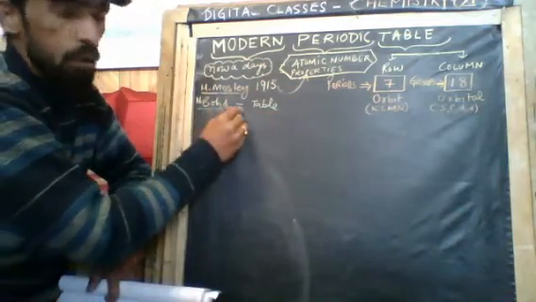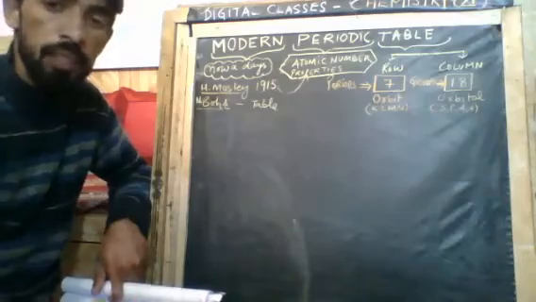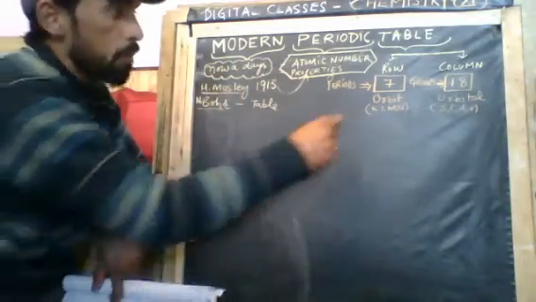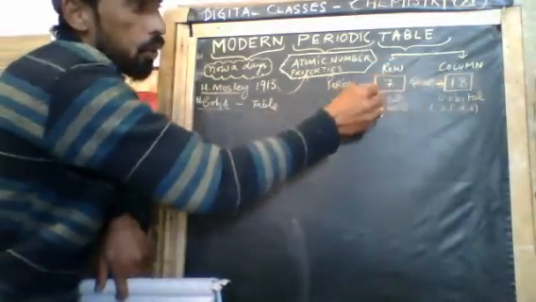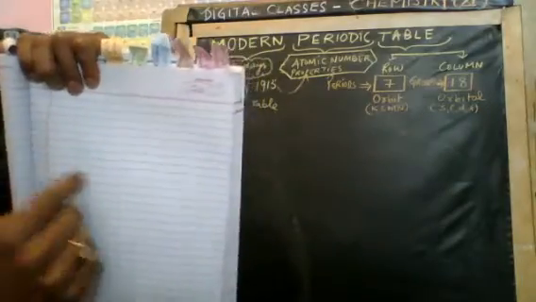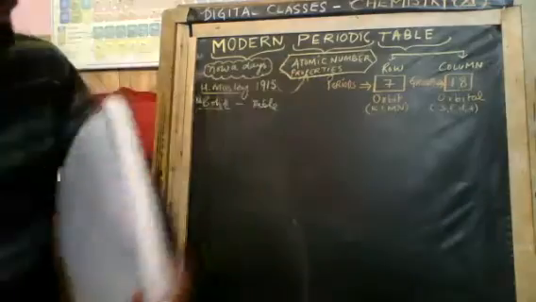And Niels Bohr's contribution is to form the table. Basically, what is a table? A table is made up of columns and rows. This is a table made up of rows and columns. Seven rows mean this is a row. You can see in this notebook, as a general notebook you have, these are the rows, and if you make it vertical, these are the columns. You know in an Excel sheet there are rows and columns.